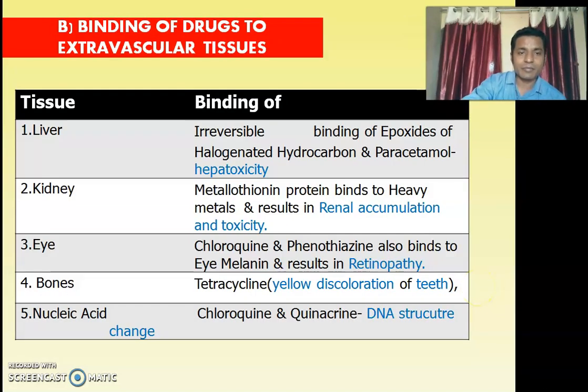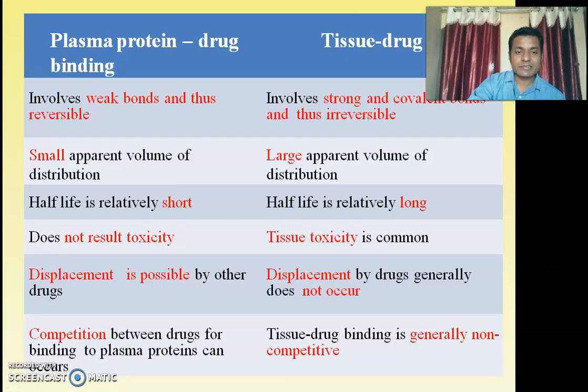Some examples: in the liver, binding results in hepatotoxicity; in the kidney, renal accumulation toxicity; in the eye, retinopathy; in bone and teeth, a yellow discoloration; and in nucleic acid, DNA structure changes.